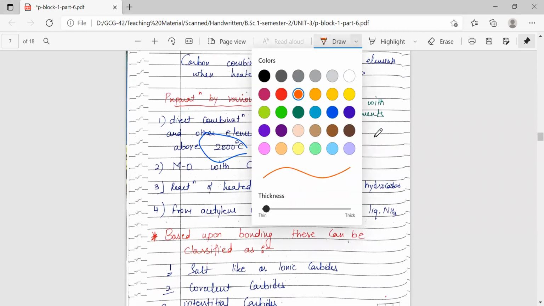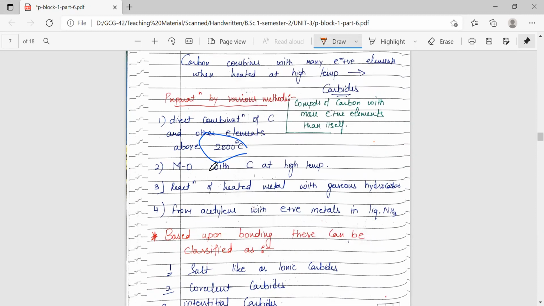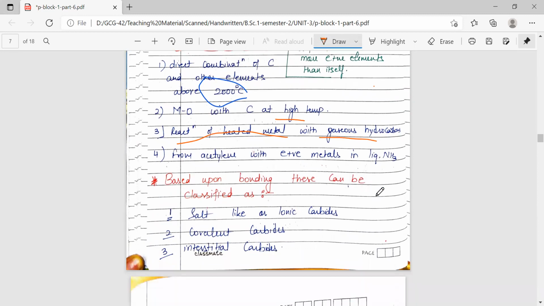So the next method is we can treat metals and metal oxides with carbon at high temperatures. Also, reaction of heated metal with gaseous hydrocarbons can also give us carbides. Also, carbides can be prepared from acetylene with electropositive elements in the presence of liquid ammonia as solvent.